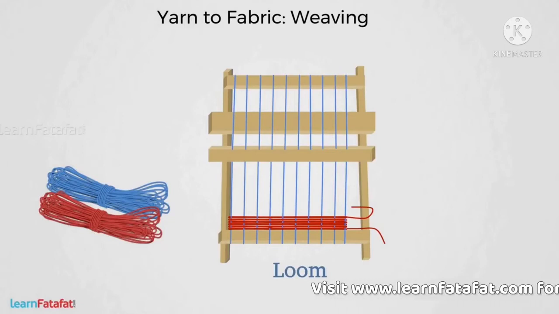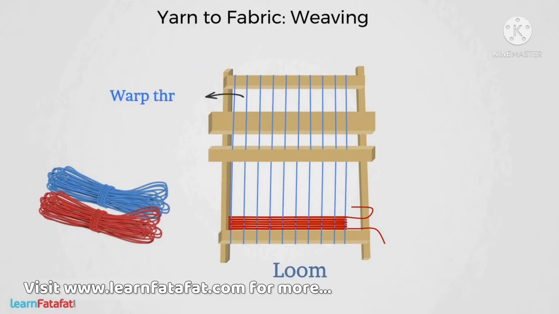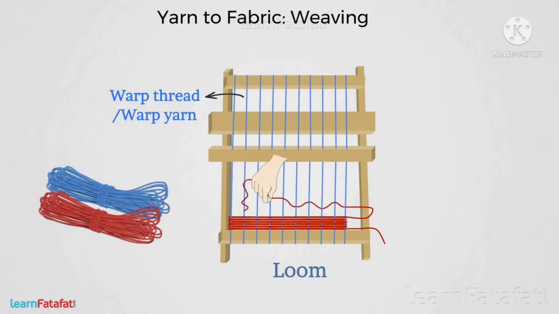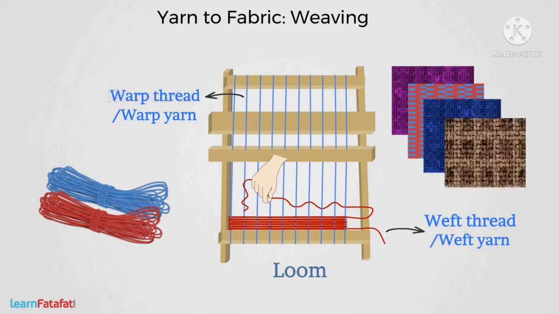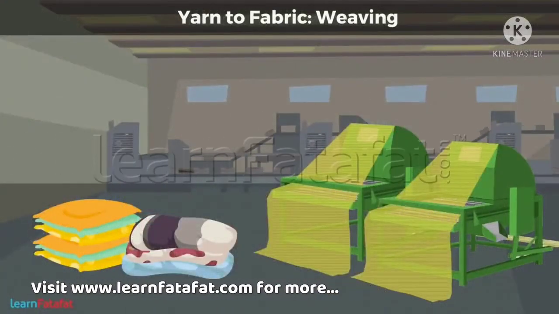A tightly held thread or yarn strung over the loom vertically is the warp thread or warp yarn. Another thread which is drawn through and inserted over and under the warp thread is the weft thread or weft yarn. With weft thread, it is possible to create different patterns and designs in the weave and therefore different designs in the fabric. In handlooms, weft thread is inserted by hand. However, use of machines helps us to make the process faster.